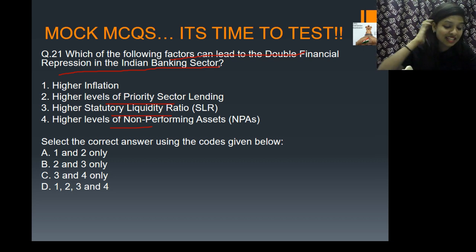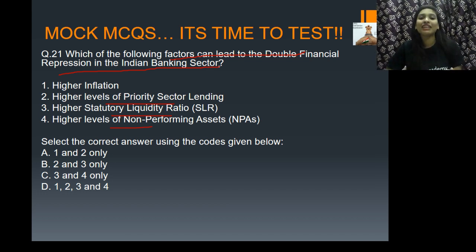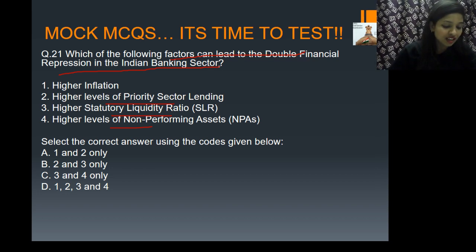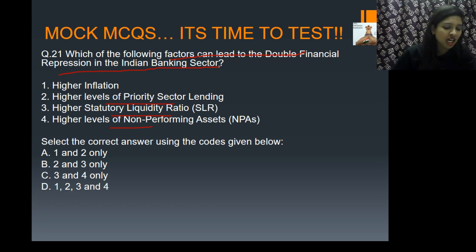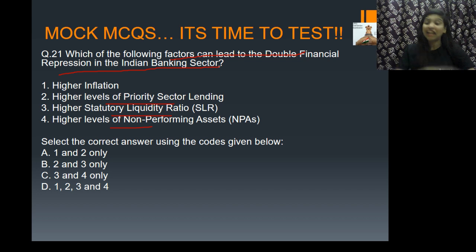Yes, Balram, thank you. Thank you, Mr. Dinagarji. Yes, somebody called PUBG Universe, what is your name? Very nice name anyway. He is saying option B. 1, 2, 3 and 4 are the factors for double financial repression. Wonderful. Rashmi, I'm saying the same thing I've said throughout the classes. I can't take classes in Hindi because I'm not that fluent in Hindi. Nidhi, this is the second lecture, and we have started from the 16th question onwards. Yes, Ayush, wonderful. Raju, wonderful. You're saying B, but Anvesh is saying D. Anvesh is going with all the options. Wonderful, Anvesh.